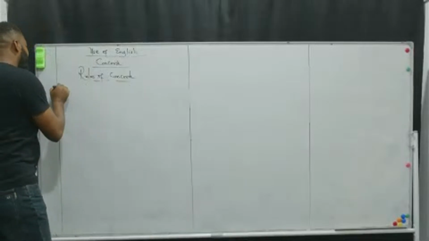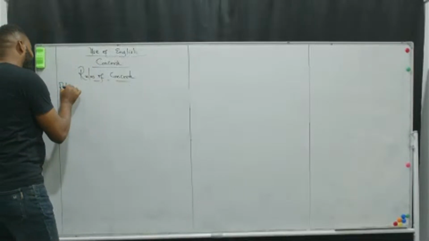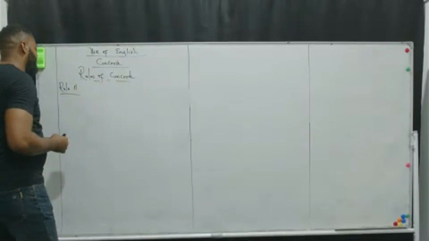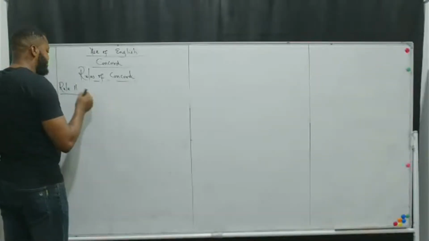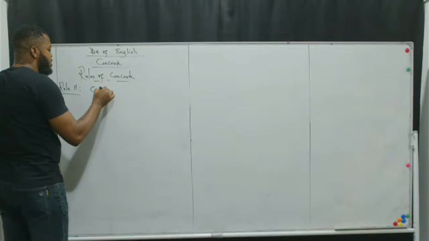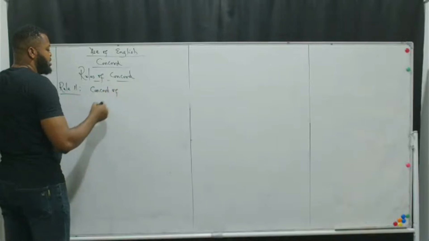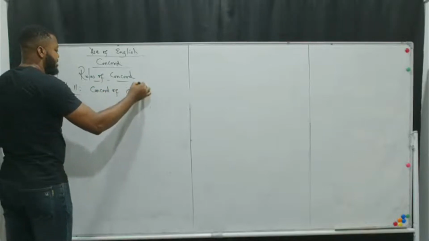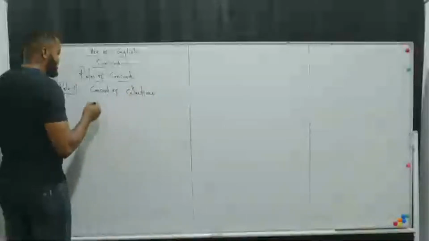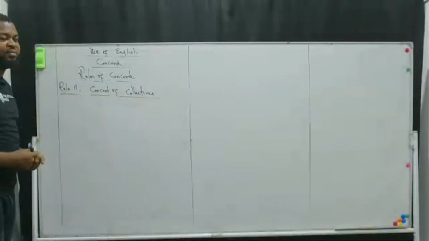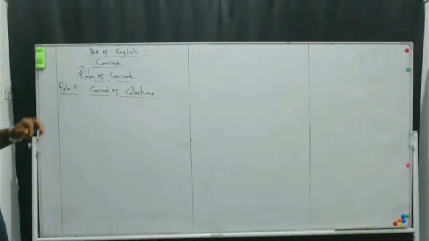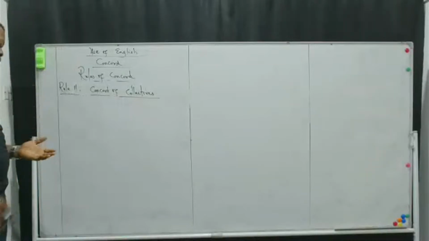All right, so we have rule 11: concord of collectives.